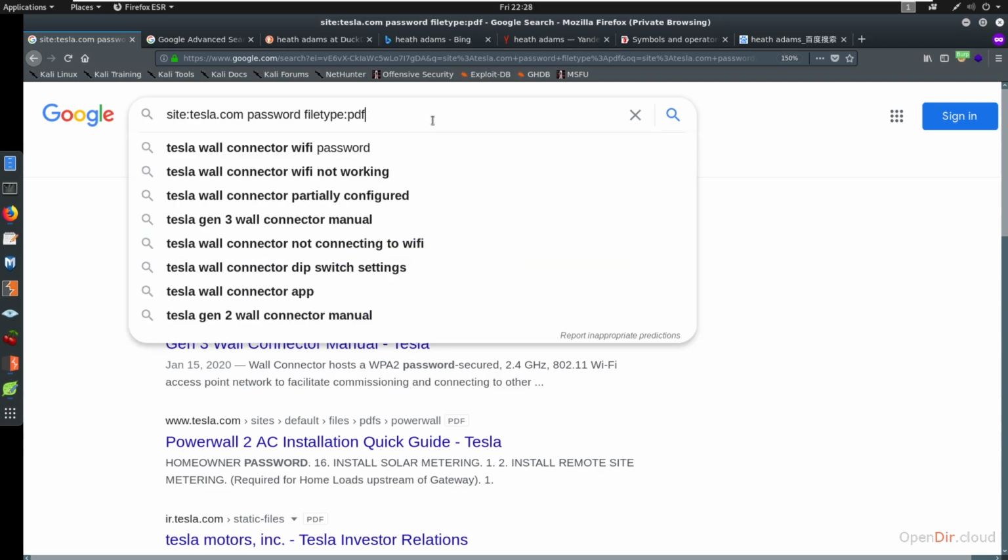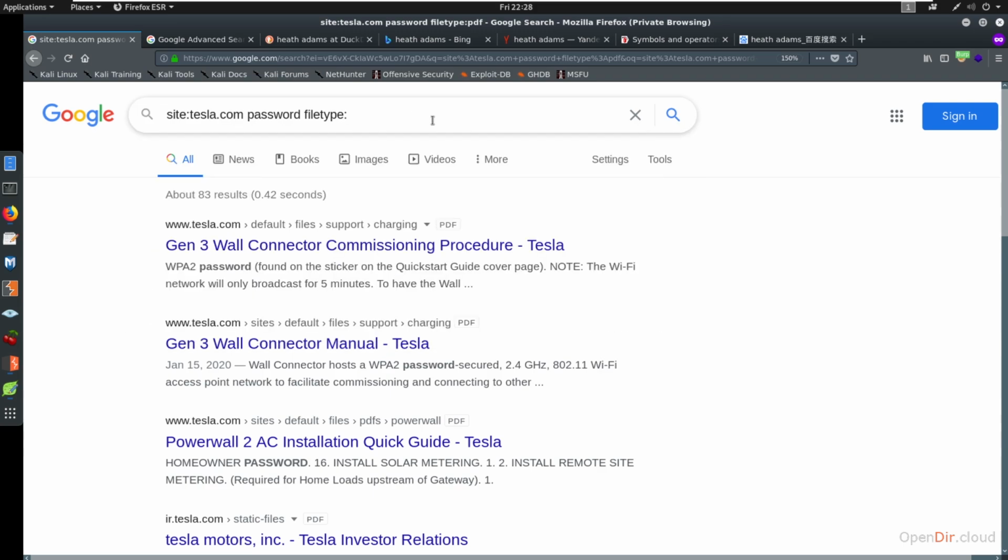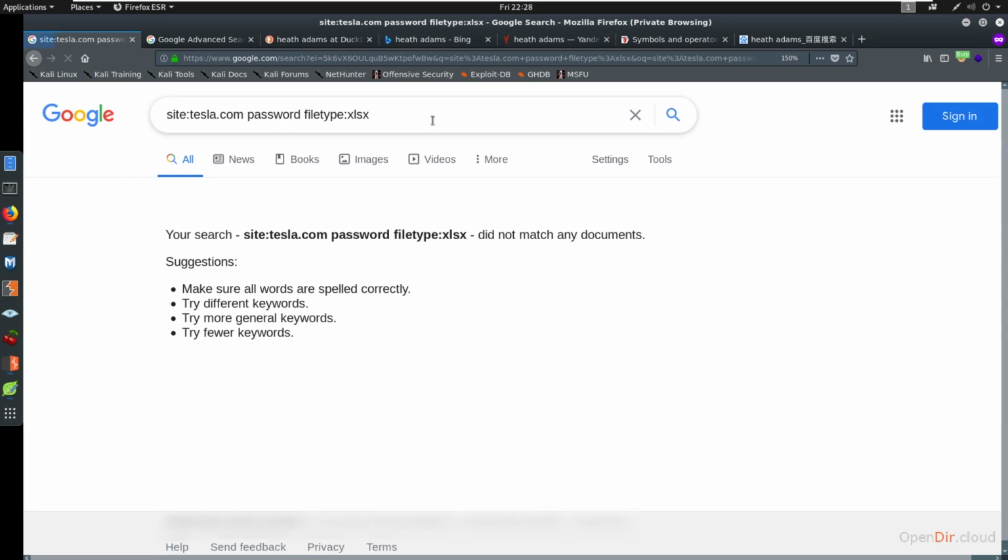Now PDF might not be the best one. Maybe they stored it in an Excel document. So XLSX like this, hit enter, and let's see. We got nothing back. All right, so that didn't work. Maybe we can try something else. What if we just deleted the term password? Just as an example.